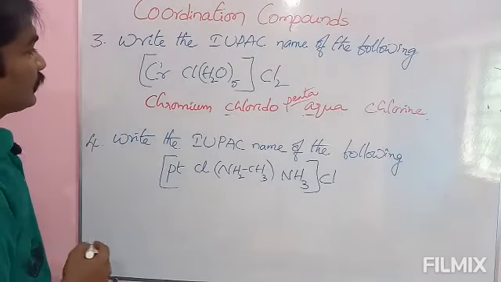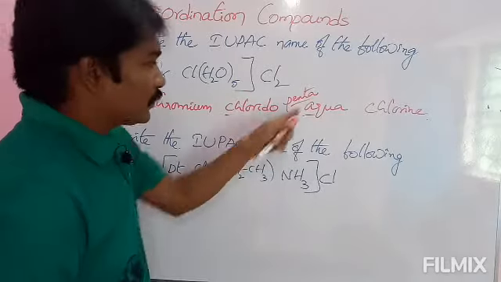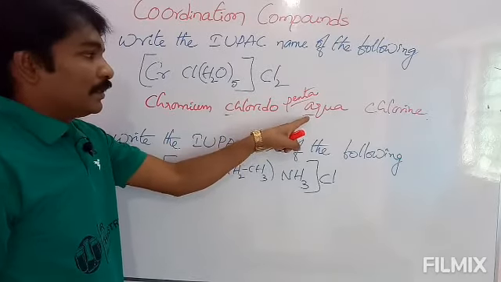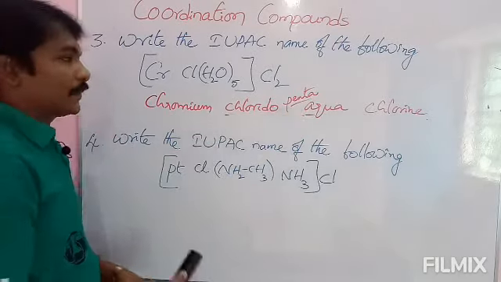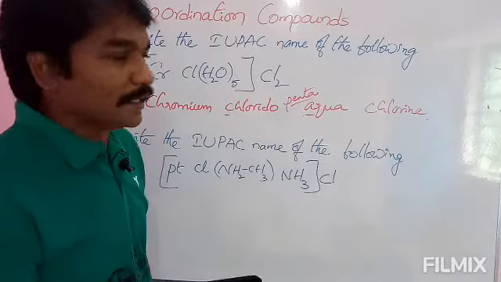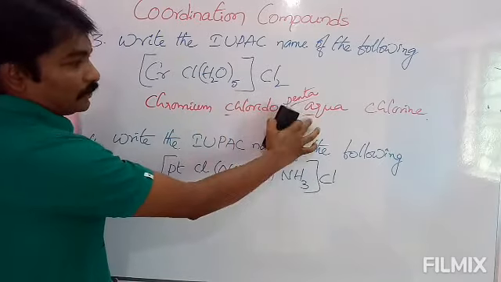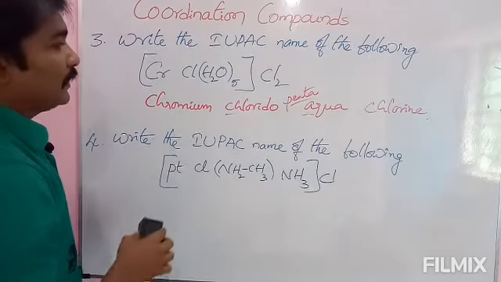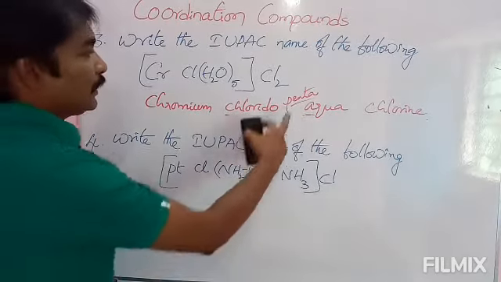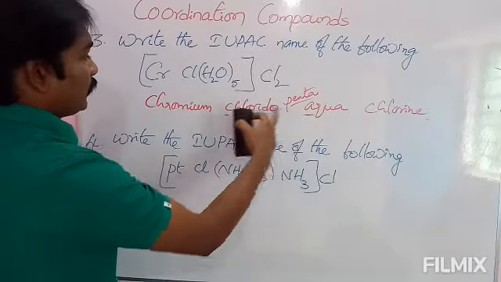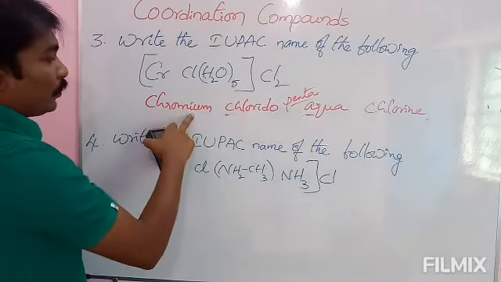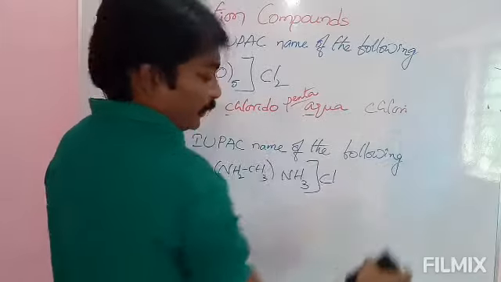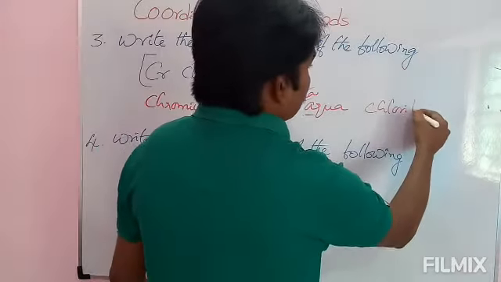Okay, and see here how to write this one. First we have to start with aqua. Even though it is penta, you have to consider the letter of aqua. Even though it is penta, hexa, hepta, whatever it is, aqua, water molecule, it starts with A. And see here, we will arrange these things in alphabetical order. Penta aqua, chlorido, chromium, chloride. We will write this one as chloride because it's a part of the complex chloride.